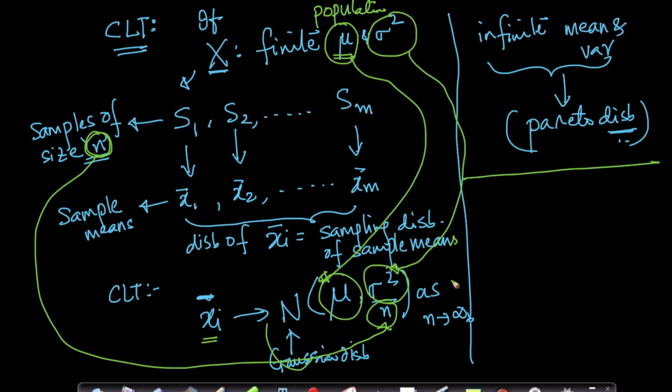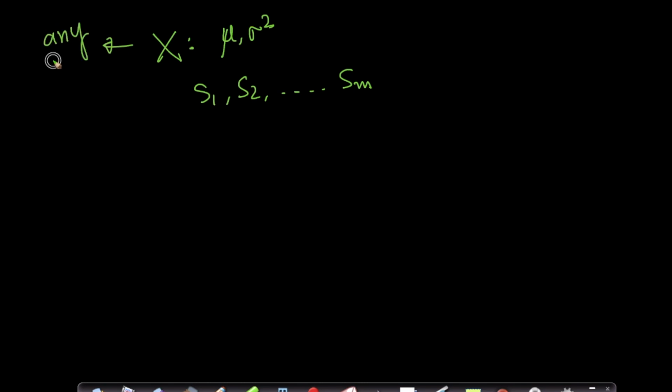Okay, so let's understand what it means. I mean, the theorem part is clear, right? So what it literally means is, if I have any distribution x, and if I take samples, let's assume these are incomes. That's a better way to understand. Let's assume these are incomes with a mean of mu and a variance of sigma square. This could be any distribution. It need not be Gaussian.